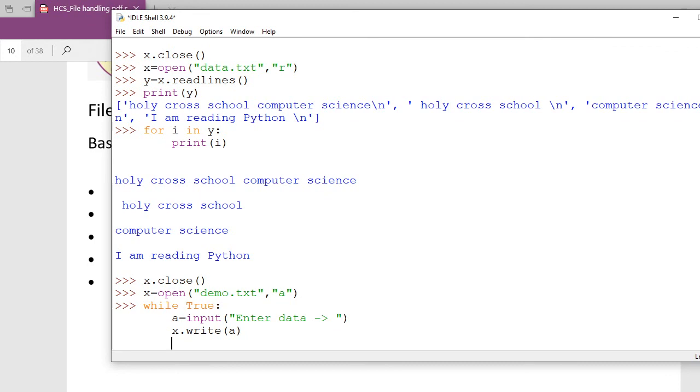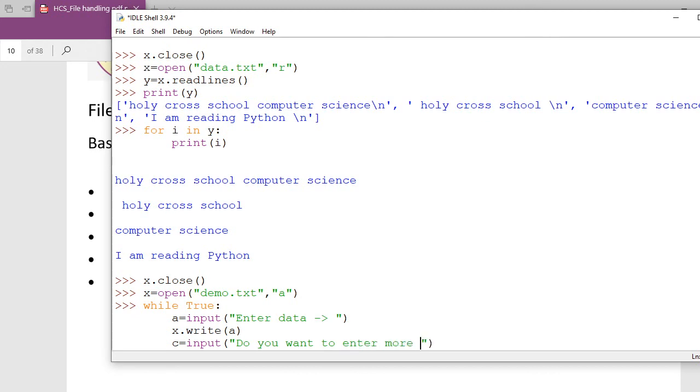Sure? Okay. Now next, I am going to ask the user, do you want to enter more, yes or no? So I write a character c is equal to input, and the prompt: Do you want to enter more?